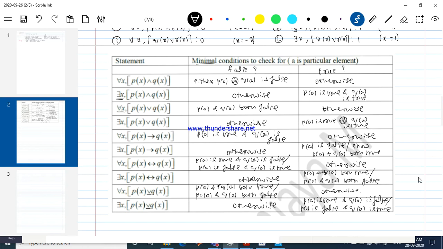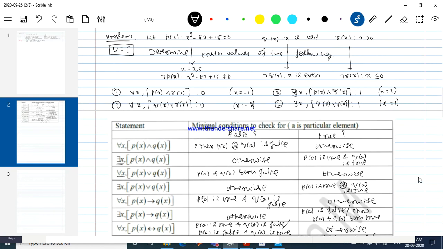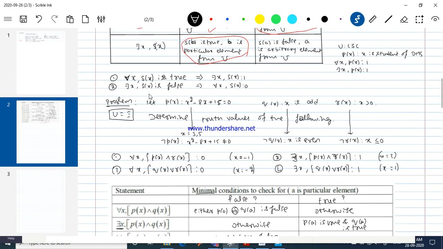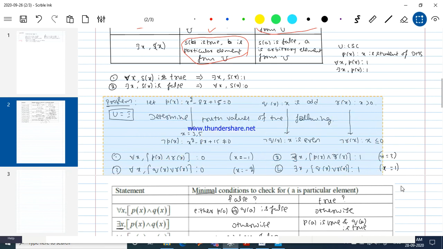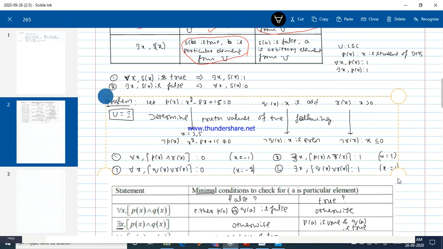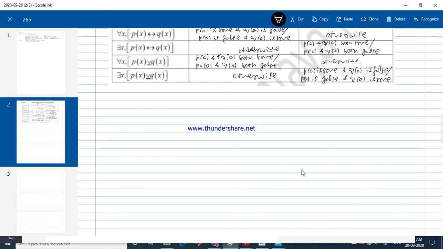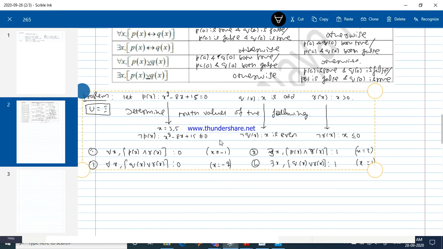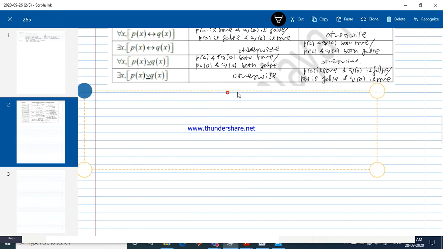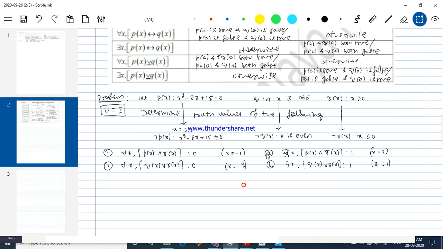Okay, now let me just go further. Let me talk about the same example. Let me continue with this example. Okay, let me consider the next problem now.